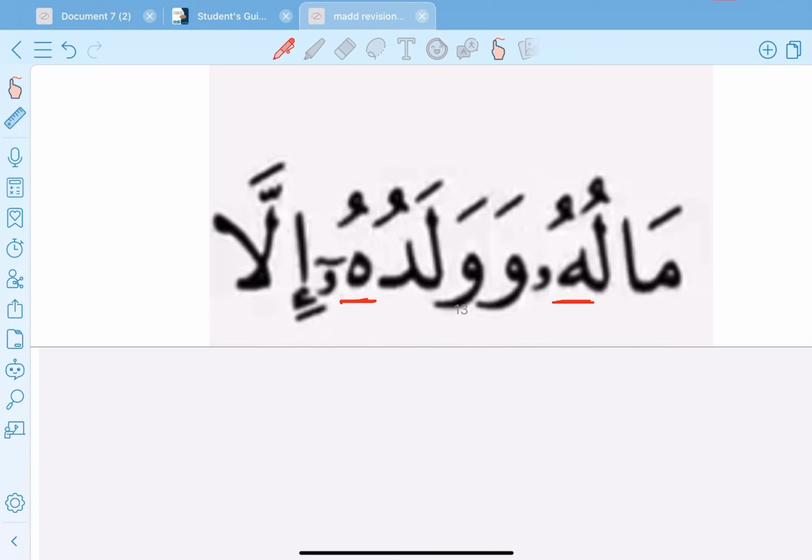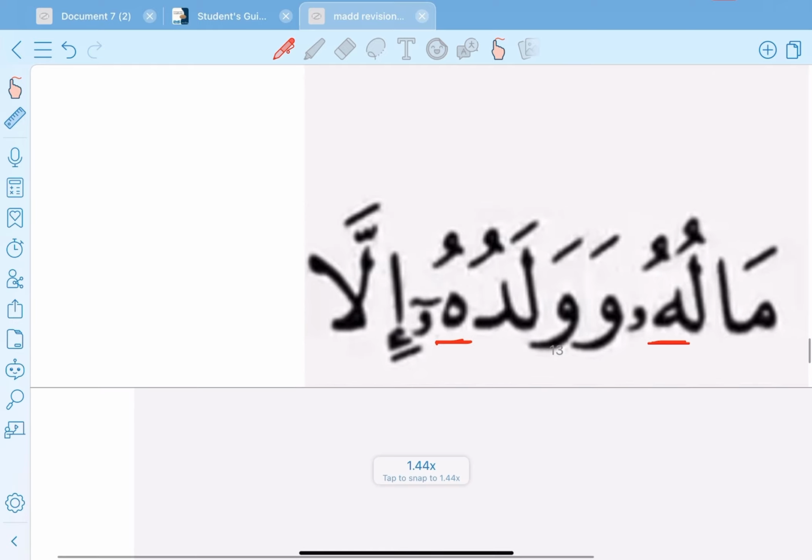The next ha here, وَوَلَدُهُ إِلَّا. Number 1, is this ha additional or not? Yes, it's additional. It's not part of the word. وَلَدُهُ. Okay, number 2, is this ha voweled by kasra or dhamma? Yes, it's voweled by dhamma.